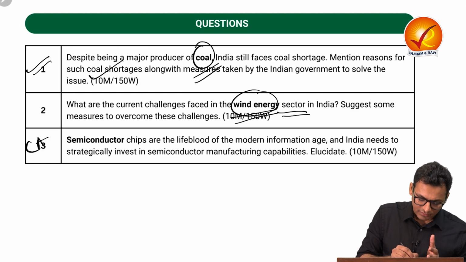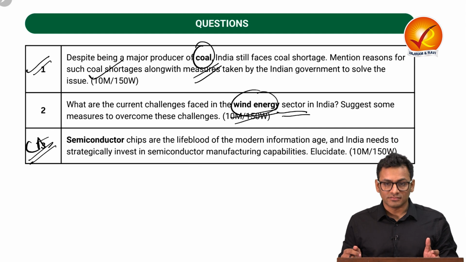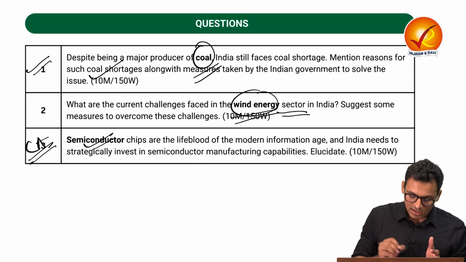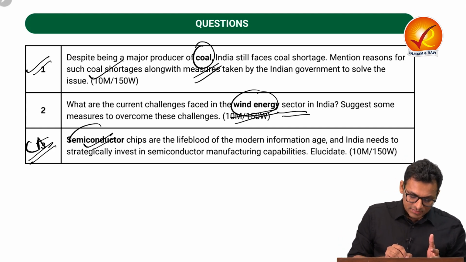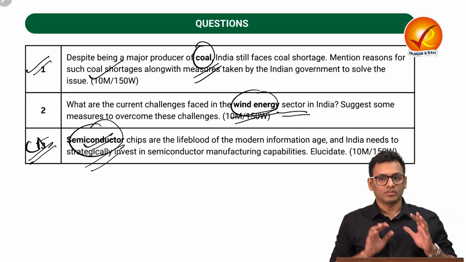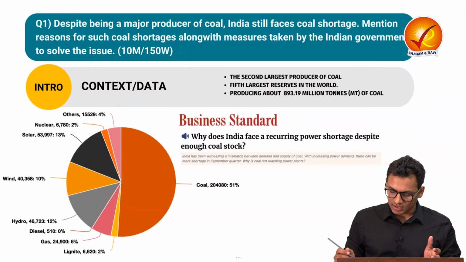We understand that it has immense potential, but there are certain challenges that must be overcome. The third is a current affair based question. Over here, we have recently witnessed how India is investing in semiconductor industries, and thus what are the kind of reasons behind the same. So this is for the current affair question. Let's start with the very first question. Let's read the question together.